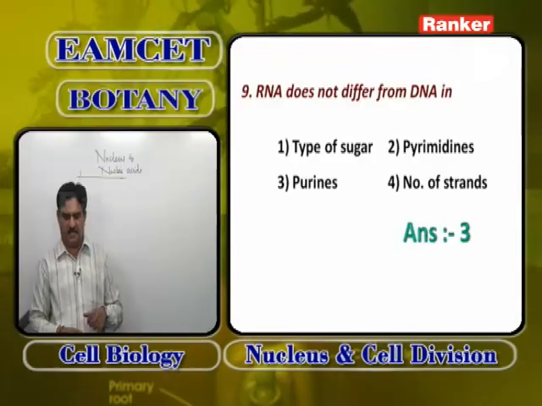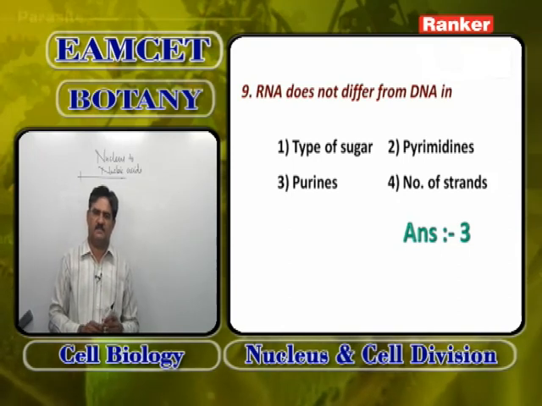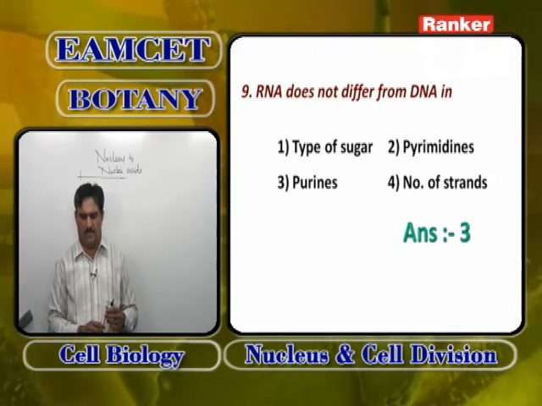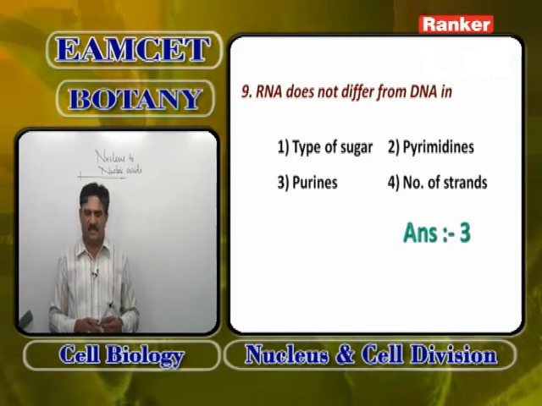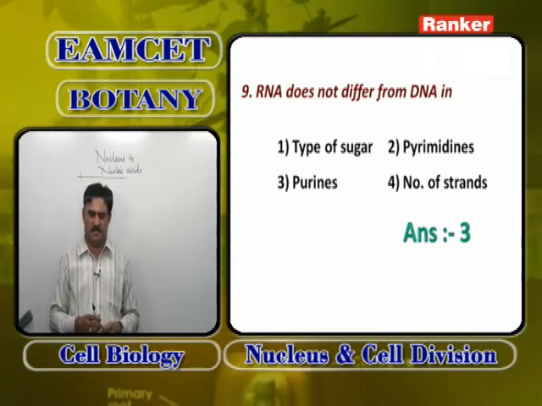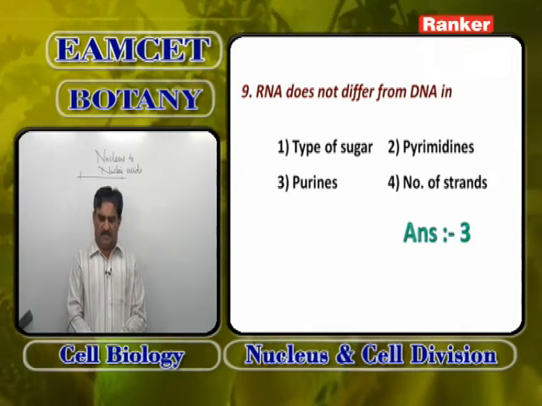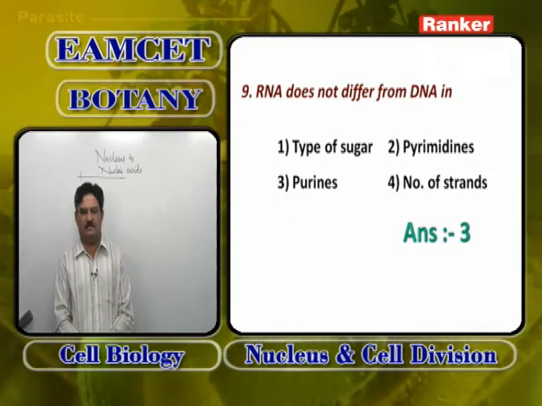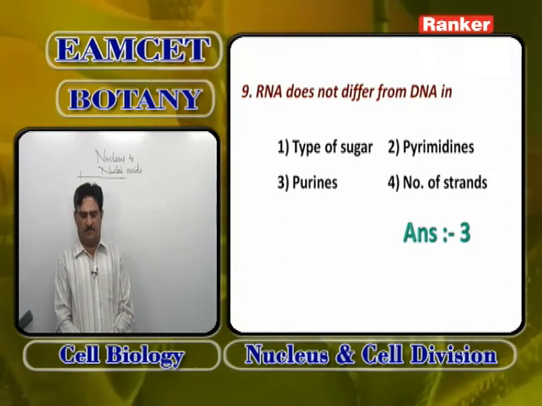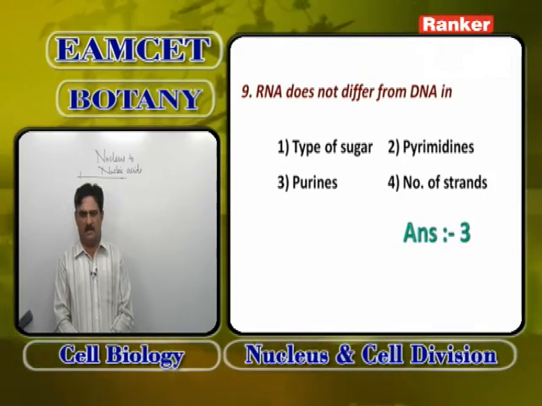RNA does differ from DNA in type of sugar, because RNA has ribose sugar with C5H10O5, and DNA has deoxyribose sugar with C5H10O4. In pyrimidines, RNA has cytosine and uracil, DNA has cytosine and thymine. The number of strands also differs, because DNA is double stranded and RNA is single stranded. So the difference does not lie in purines. RNA does not differ from DNA in purines, because in both DNA and RNA the purines are adenine and guanine.